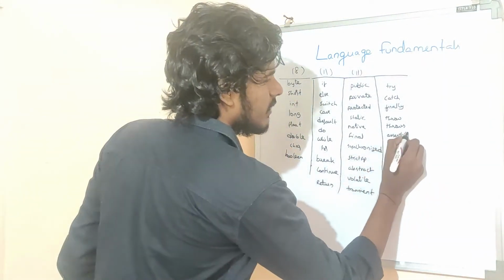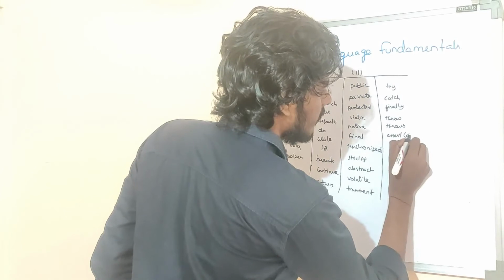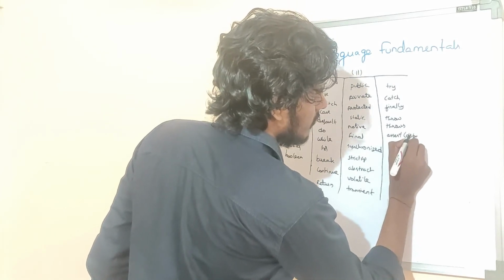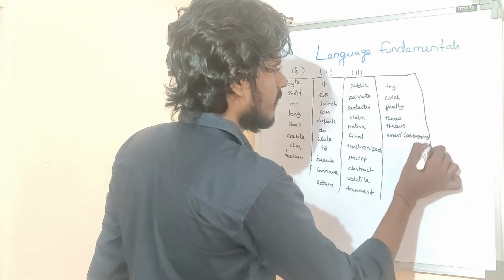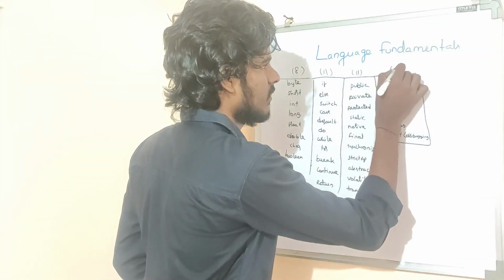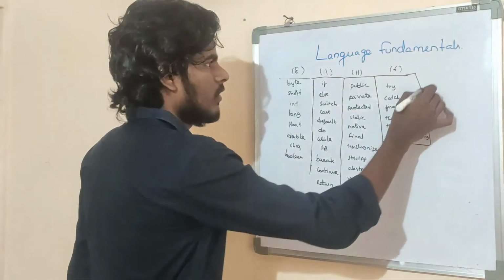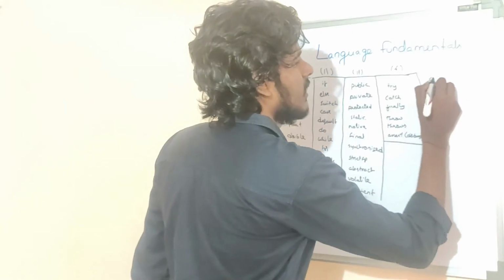Assert is for debugging purposes. Okay, these are the keywords for exception handling. How many? 6.